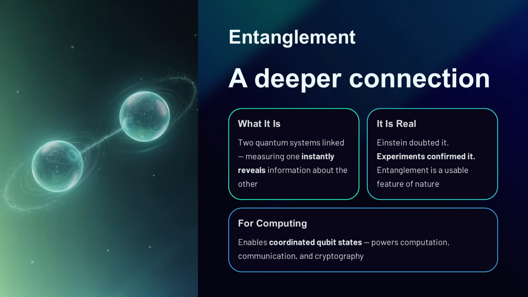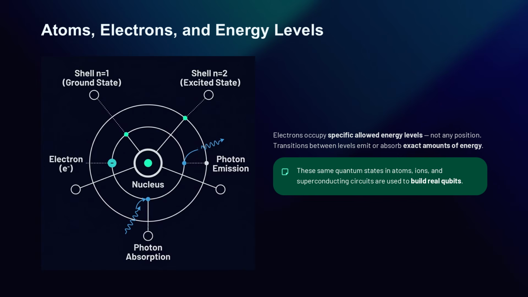Entanglement is a uniquely quantum connection, and it is one of the main reasons quantum computing can do things classical systems struggle to imitate. Now, it helps to ground the discussion in physical systems you can imagine more easily. Atoms are made of a small nucleus and electrons that occupy allowed energy levels. These electrons do not move like tiny planets orbiting in a simple classical way. Instead, they exist in quantum states. They occupy specific allowed patterns and energy levels around the nucleus.